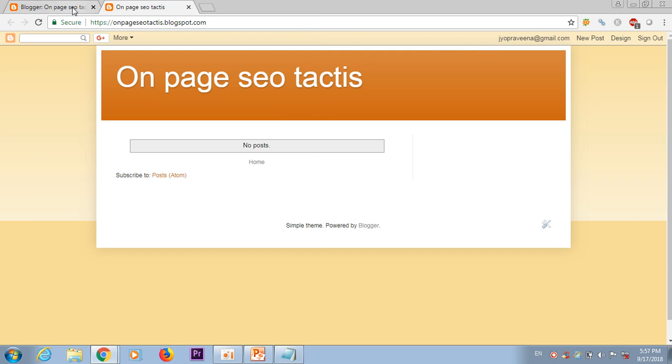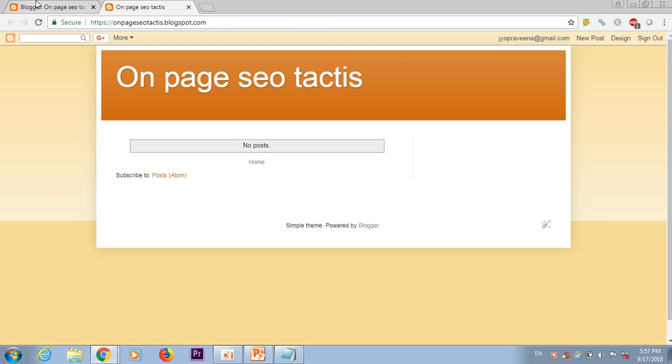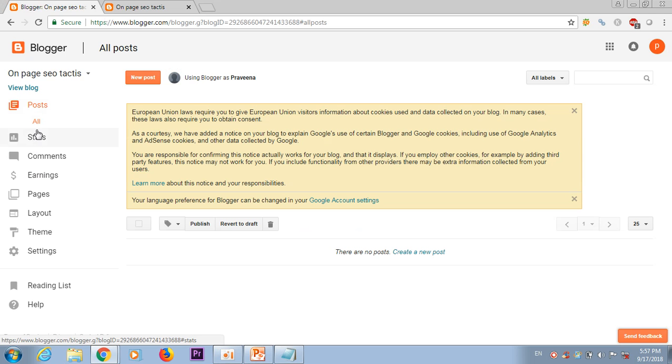So this is the web page. And see here, the title is On Page SEO Tactics. This is the home page, and this is the title of the blogger. So here I'm creating a new page. See, this is the dashboard of the blogger, and the dashboard contains different posts, stats, comments, earnings, pages, layouts, theme, and